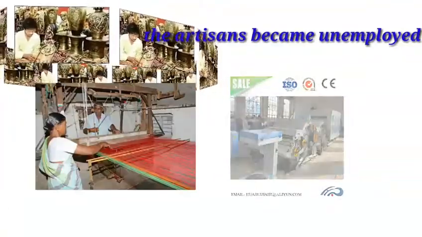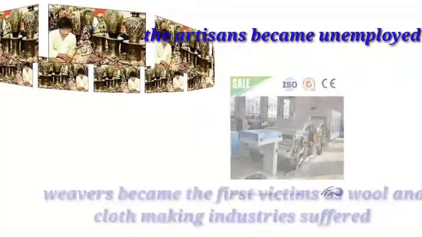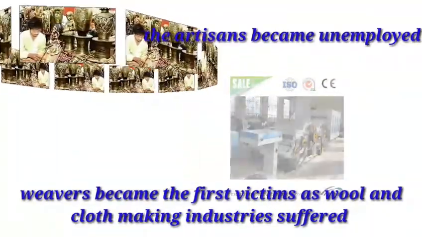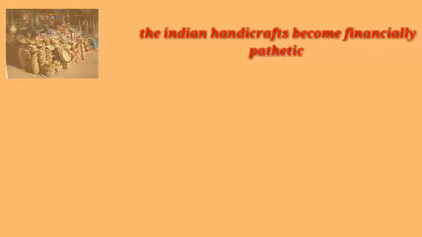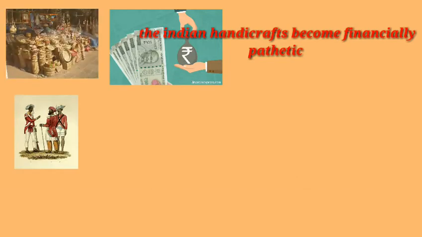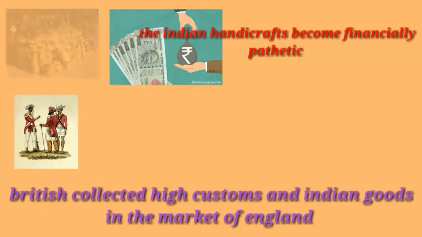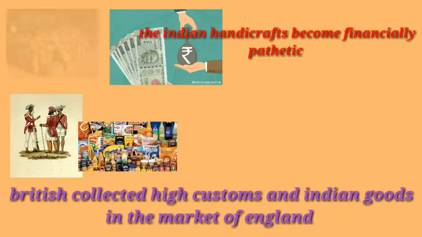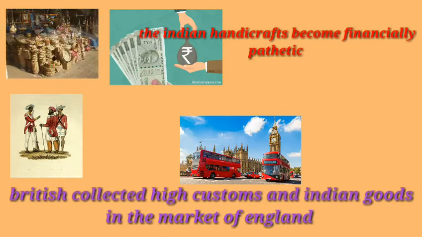The weavers became the first victims, which means sufferers, as wool and cloth making industries suffered a lot. The Indian handicrafts became financially pathetic, which means they faced a number of financial problems. The British levied, which means imposed, high customs on Indian goods entering the market of England.